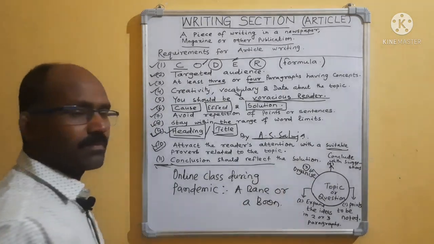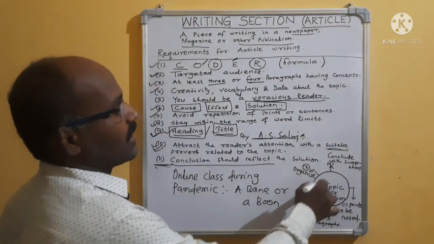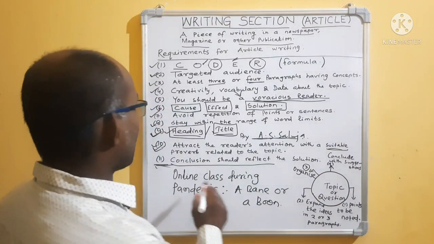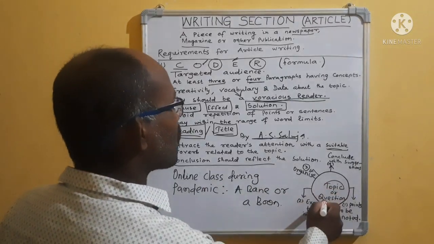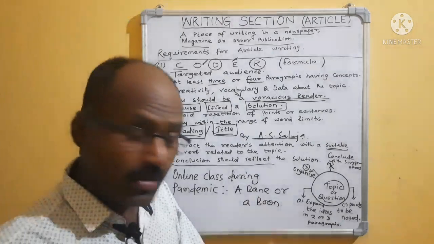That means in the middle you make it like this chart. The topic or the question is given: online class during pandemic, a bane or a boon, you have to write.